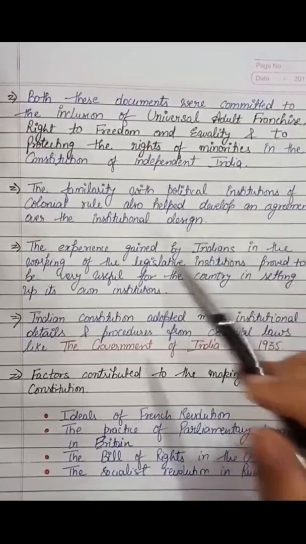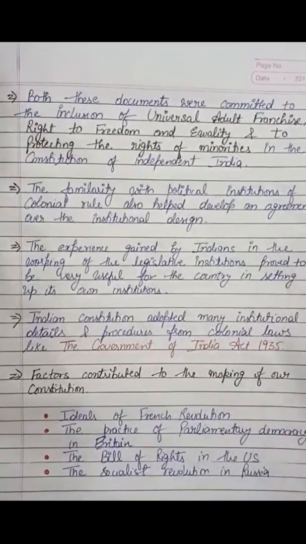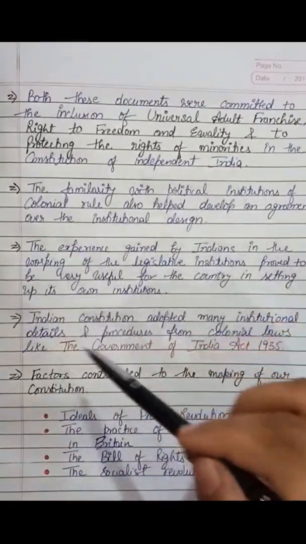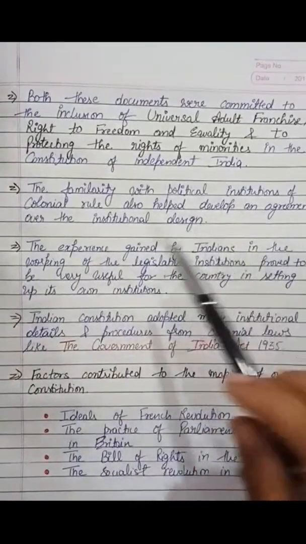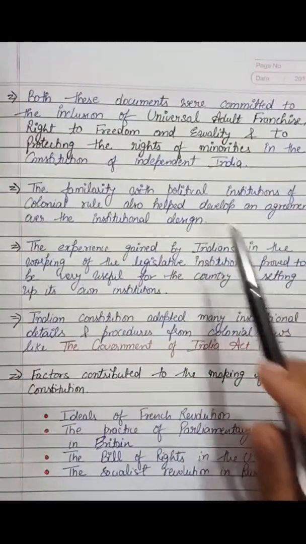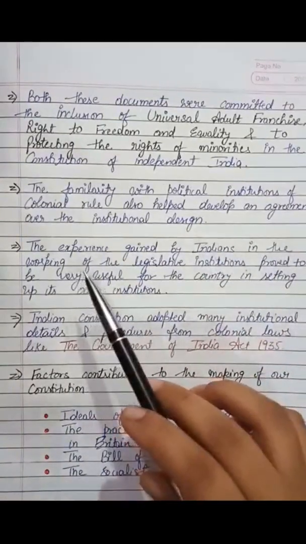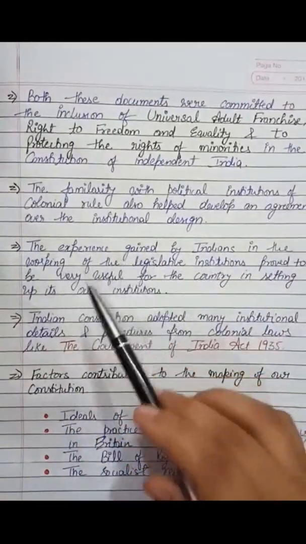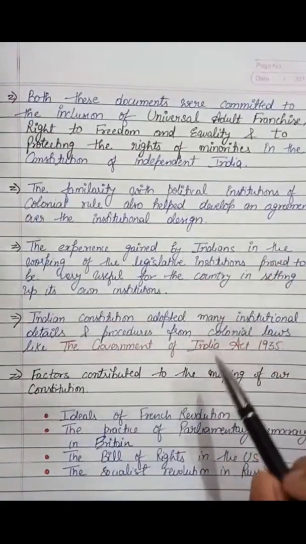Now, as most of the Congress leaders had worked within colonial rule, they gained knowledge about political institutions, which helped them develop an agreement on how the institutional design should look in India.